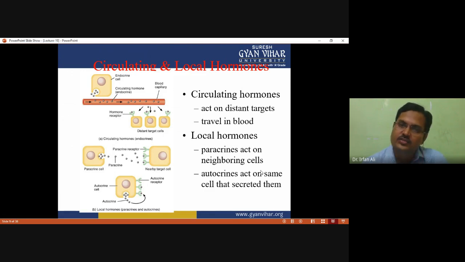So the circulating hormone acts on a distant target, traveling in the blood, while local hormones act either through paracrine, meaning they act on neighboring cells, or autocrine, meaning they act on the same cell that secretes the hormone. This figure clearly indicates endocrine, paracrine, and autocrine signaling.